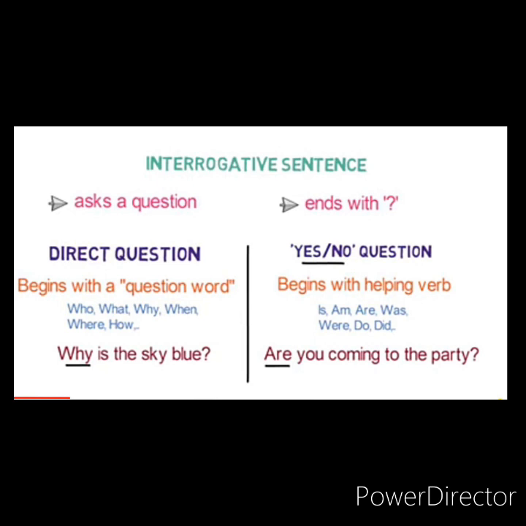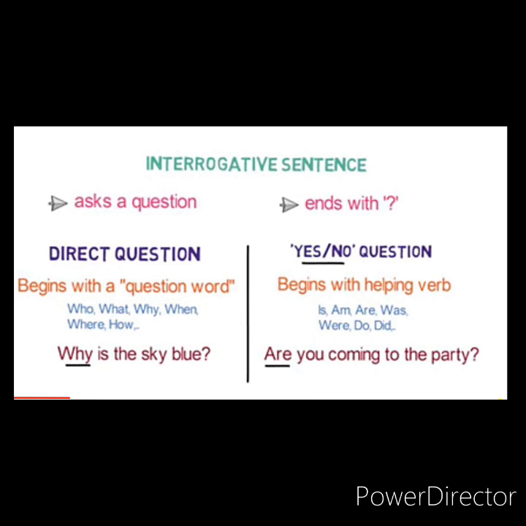Direct question begins with a question word. For example, who, what, why, when. Why is the sky blue? The sentence starts with why. So this is WH word and this is direct question.